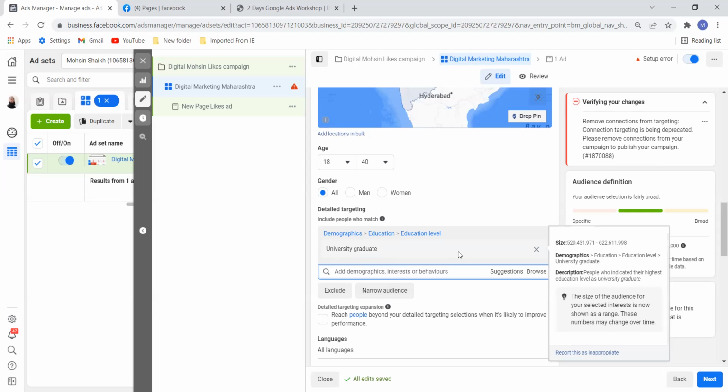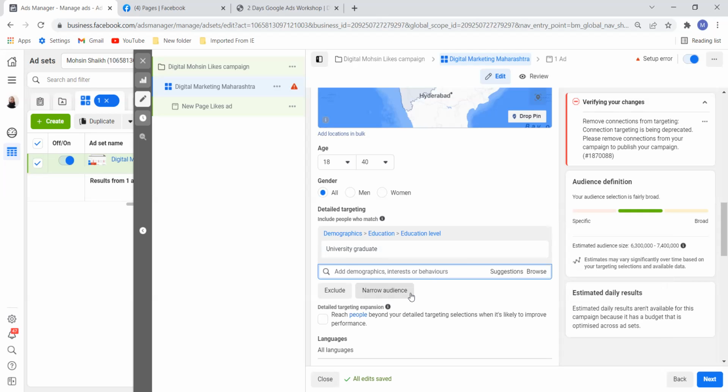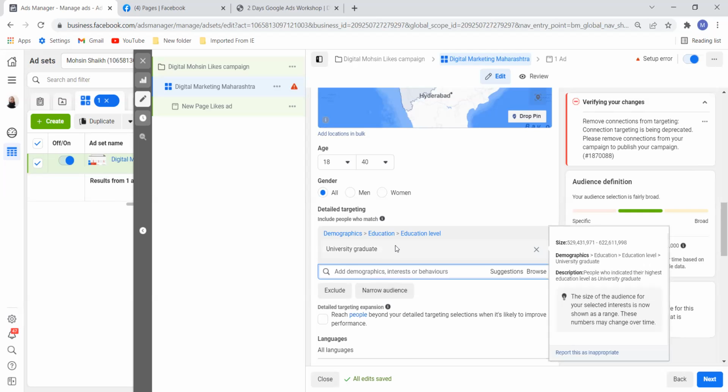There are two formulas: one is the OR formula and one is the AND formula. If you put it here, it will take either university graduate or graphic designer. So Facebook will show the ad either to a graduate or to a person who is not at all a graduate but is into graphic designing. It is not in your hand.